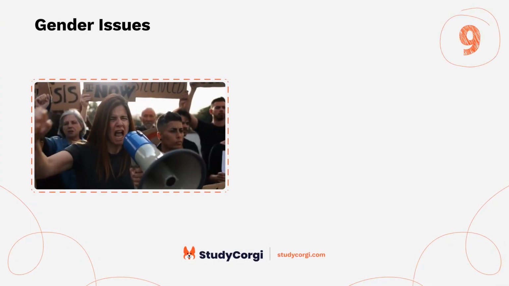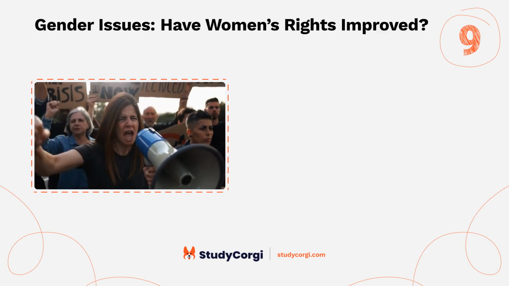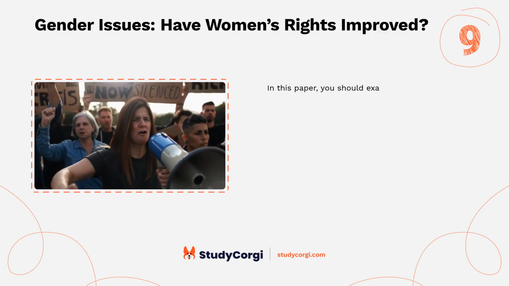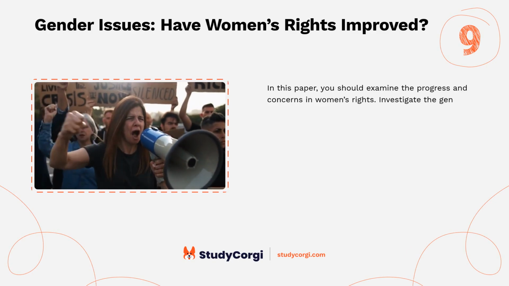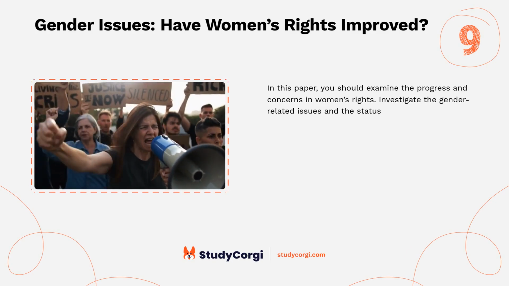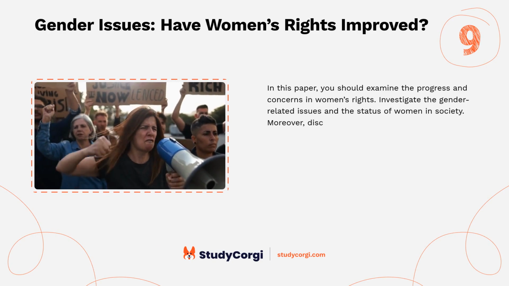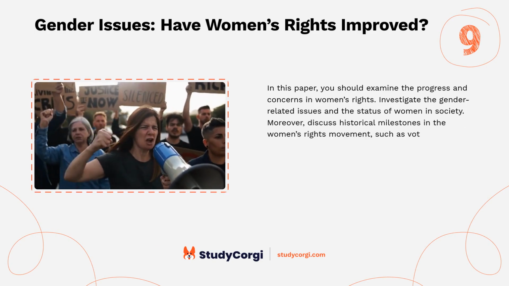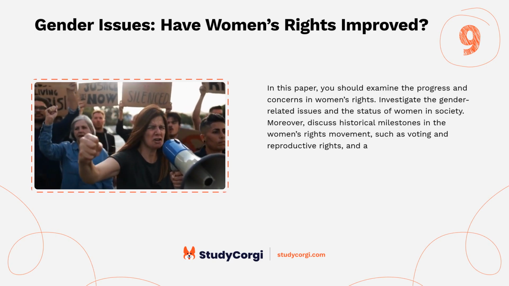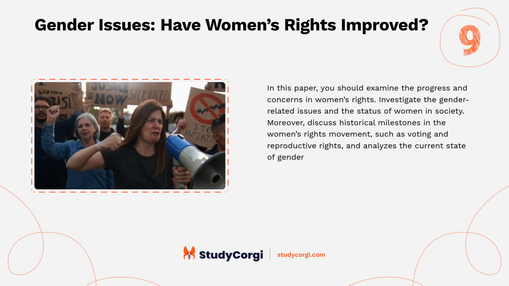Gender issues. Have women's rights improved? In this paper, you should examine the progress and concerns in women's rights. Investigate the gender-related issues and the status of women in society. Moreover, discuss historical milestones in the women's rights movement, such as voting and reproductive rights, and analyze the current state of gender equality globally.